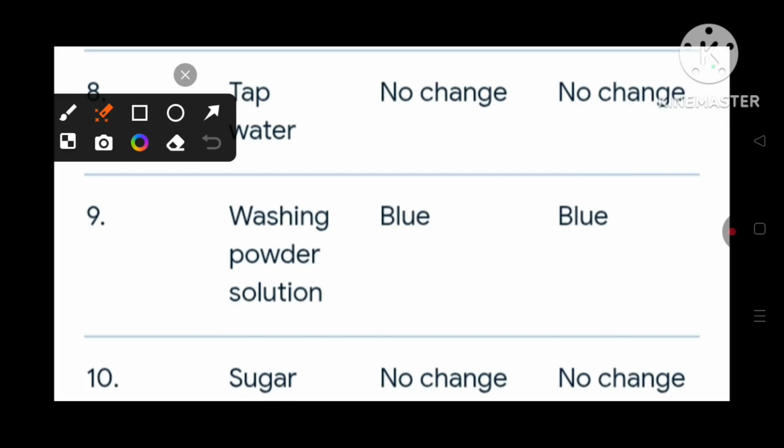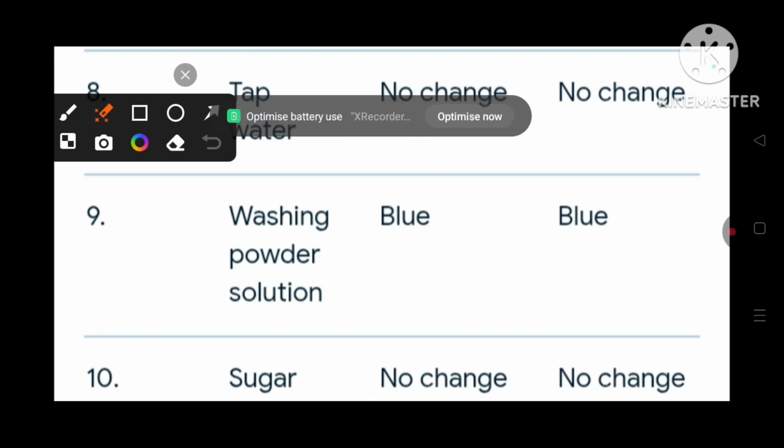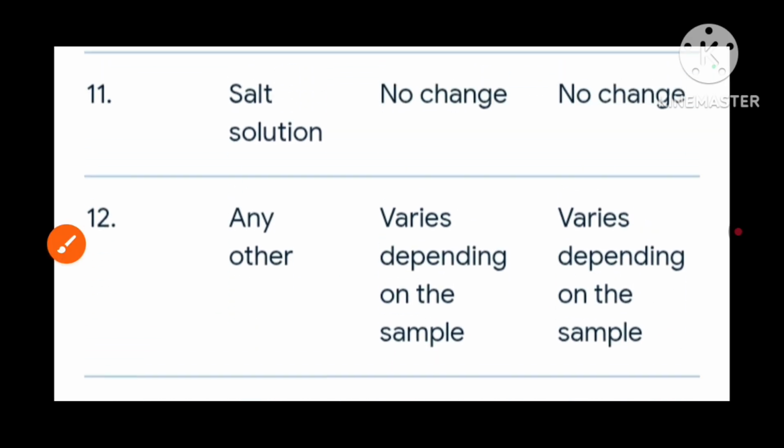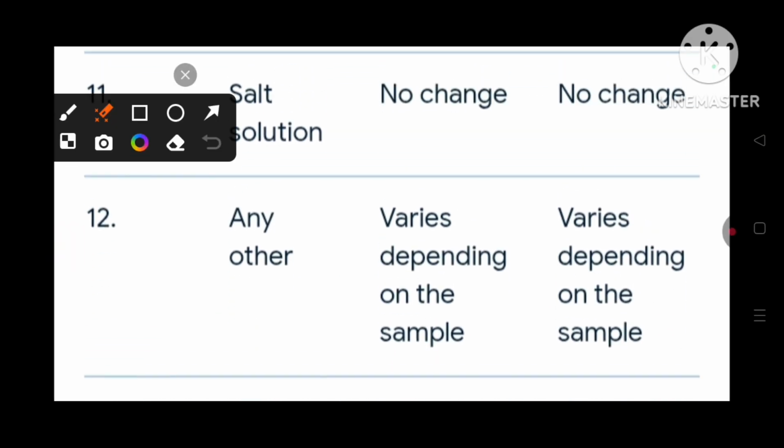Tap water: on a blue litmus paper there is no change, and on a red litmus paper there is also no change. Washing powder solution: on a blue litmus paper it will remain the same, while on a red litmus paper it will change into blue. Sugar solution: on a blue litmus paper there is no change, and on a red litmus paper there is also no change. Salt solution: on a blue litmus paper there is no change, and on a red litmus paper there is also no change. Any other substances vary depending on the sample.